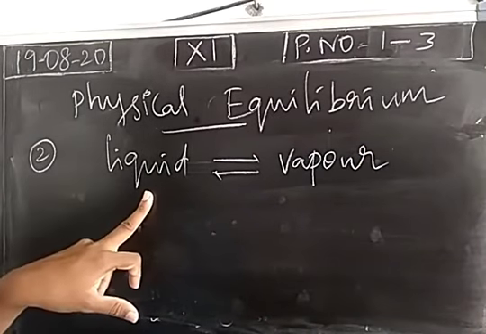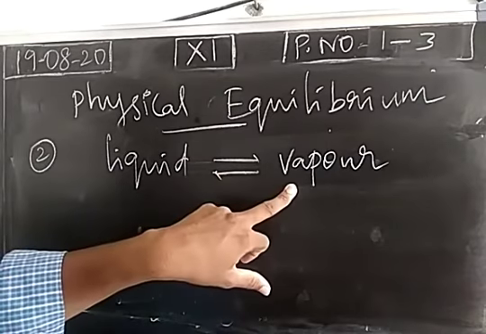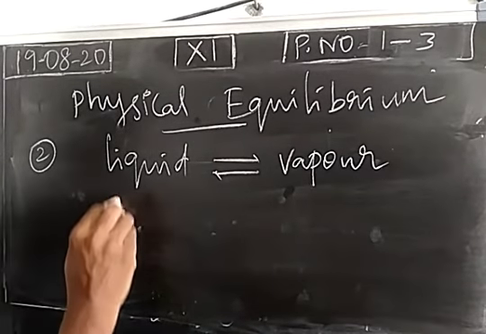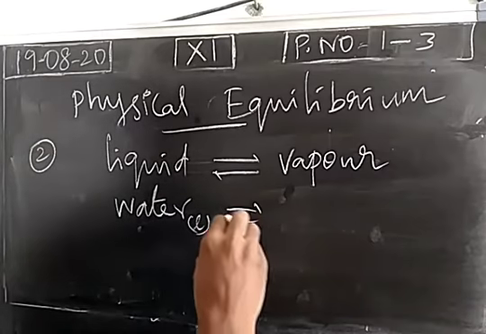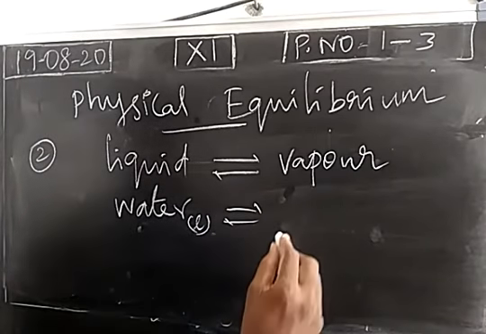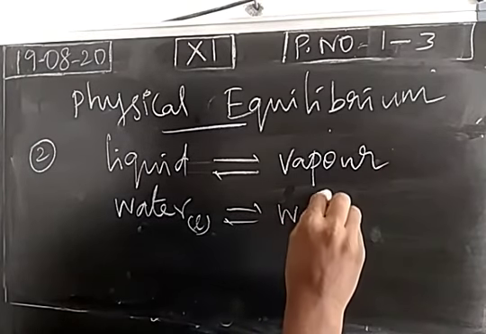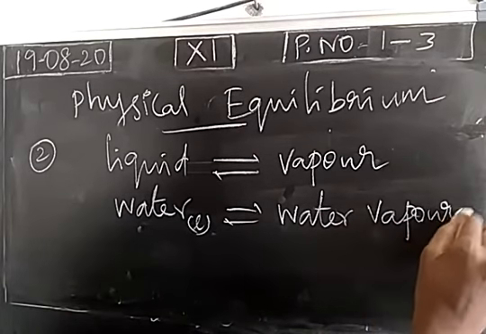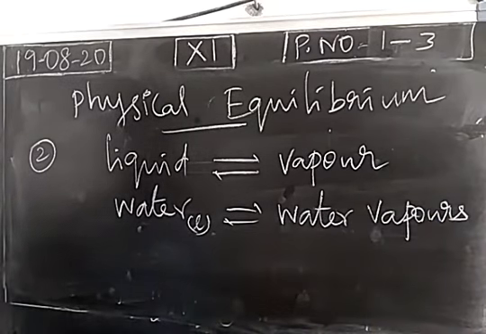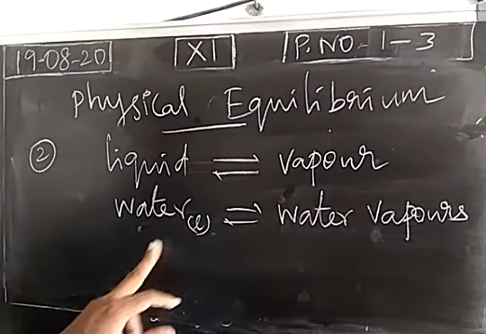So liquid boils to produce vapors. We take the same liquid, water. When it boils, it becomes water vapors, steam. So exactly at 373 Kelvin or 100 degrees Celsius, there will be a conversion of liquid water into water vapors.